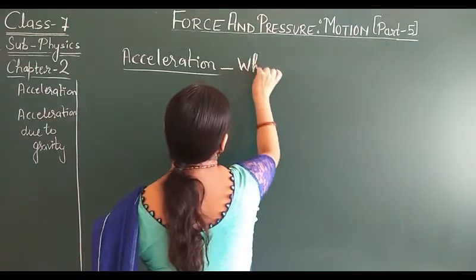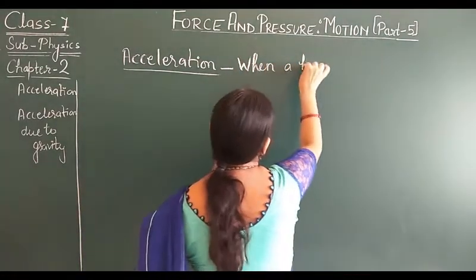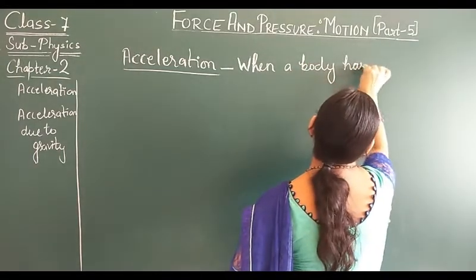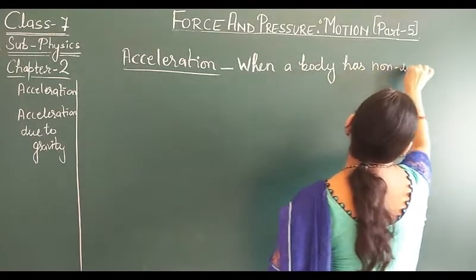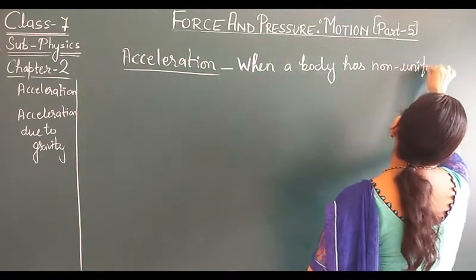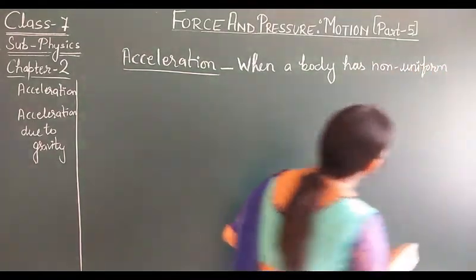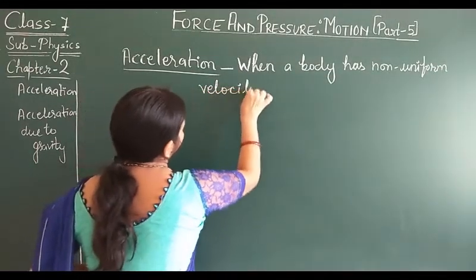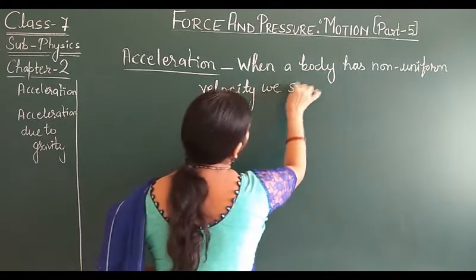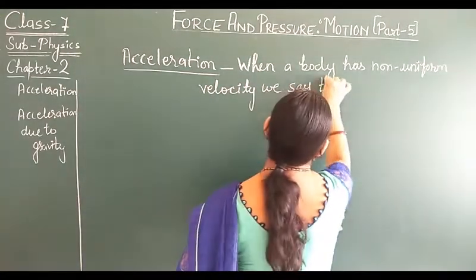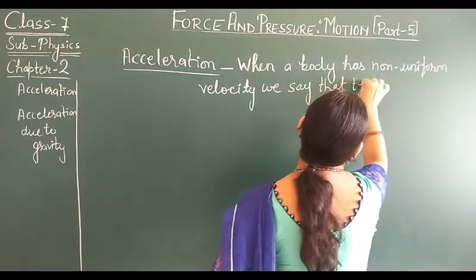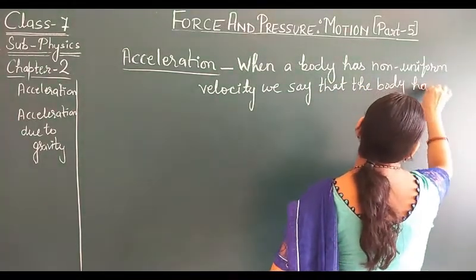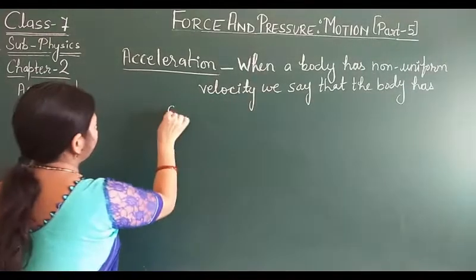That means when a body has non-uniform velocity, we say that the body has acceleration.